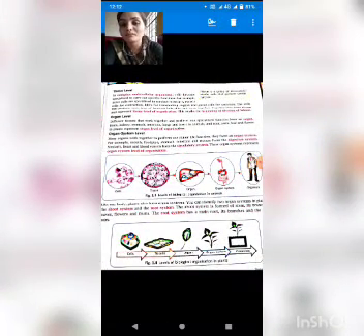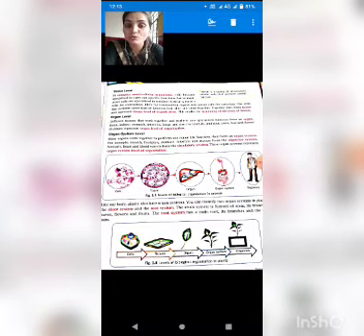Now organ system level, the last level. Organ system level is the last part of the lower level. Here you can see cells in the first diagram, that is figure 1.3. Here the cells are grouped together to form tissue, tissues are grouped together to form organs, organs are grouped together to form organ system, and organ system is grouped together to form organism. I am just giving you an example of it.